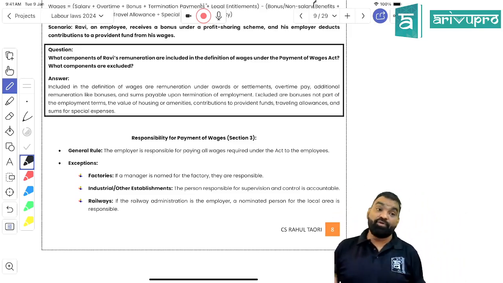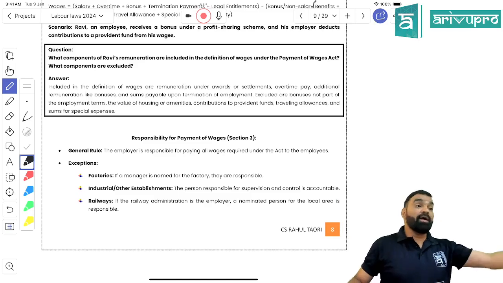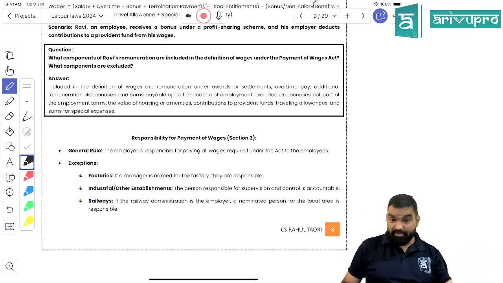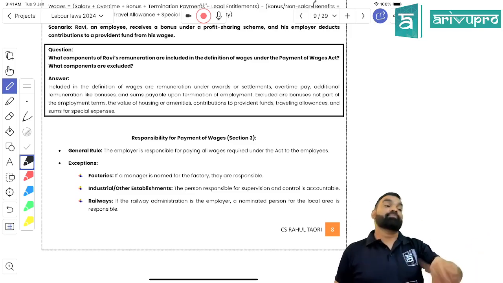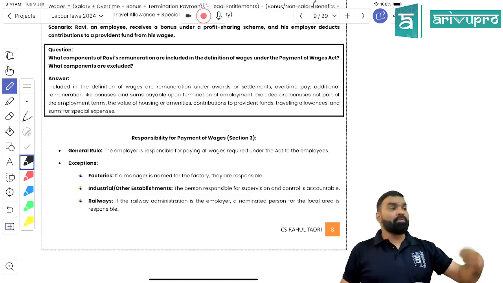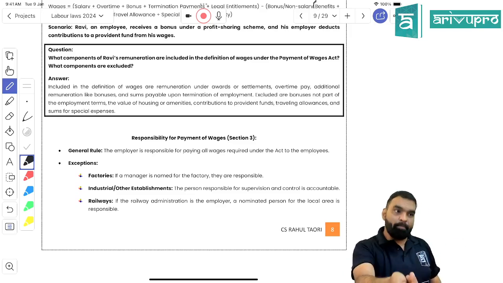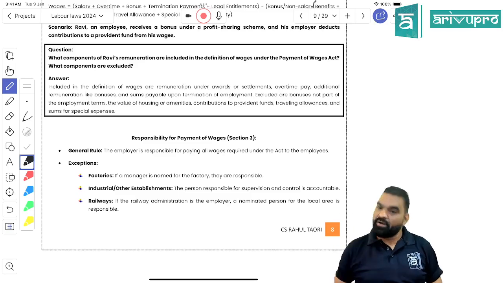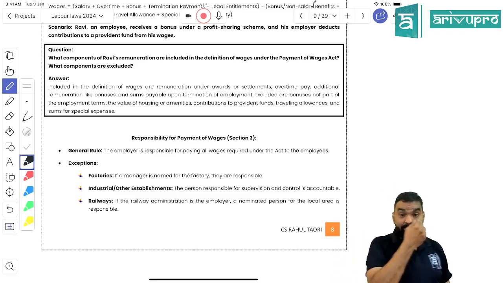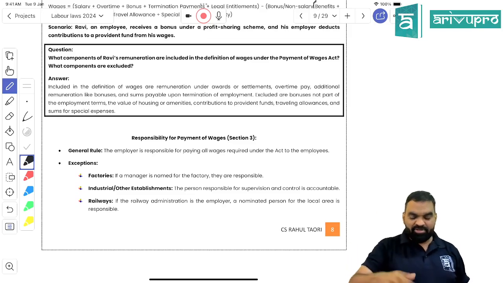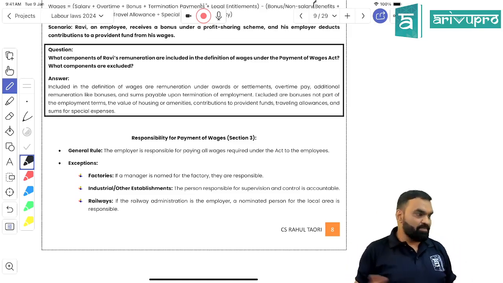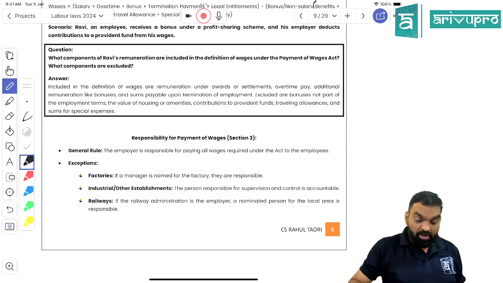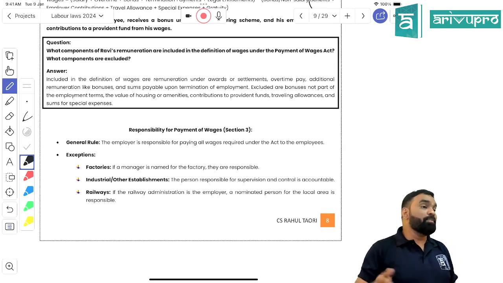In a court of law, what you will have to prove is that you have worked for the employer, but the contractor is not making payment. Now there would be a dispute between the employer and the contractor. So in that case, the court may pass an order that the employer, as of now, you pay it and recover it back from the contractor. The employee should not suffer. Got my point, students? The section I am teaching you is section 3. So section 3 says that the employer is responsible for paying all wages required under this Act to the employees. Logical. Now in case of factories, who would be the employer?